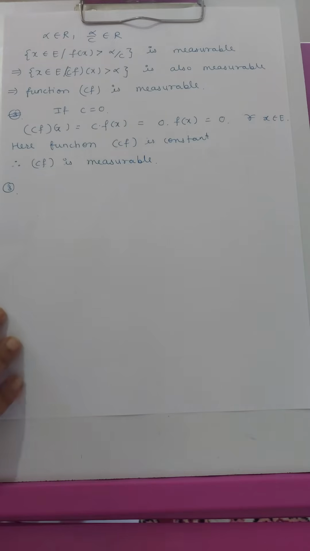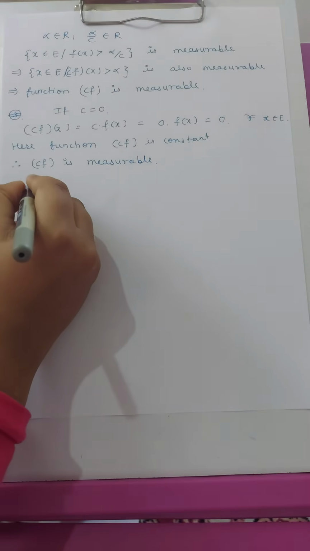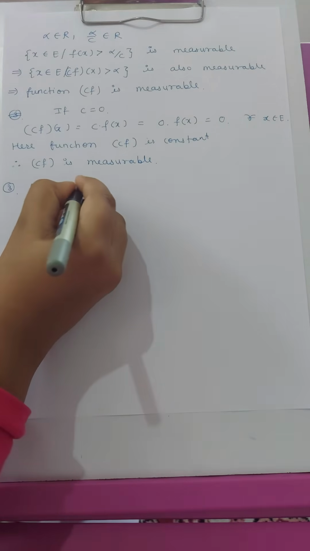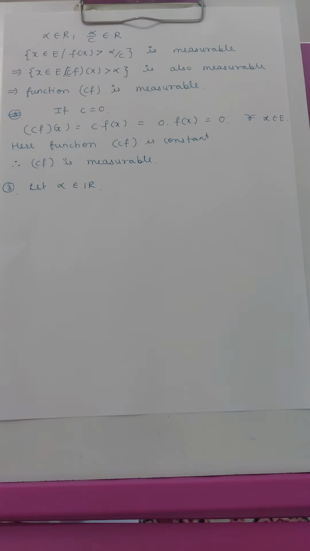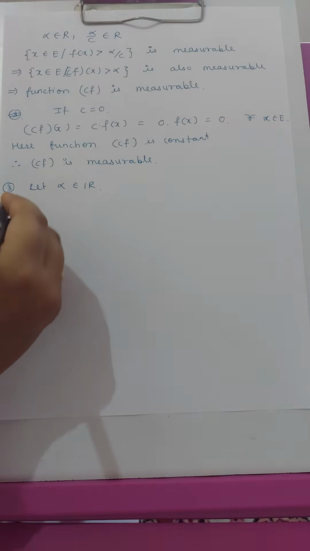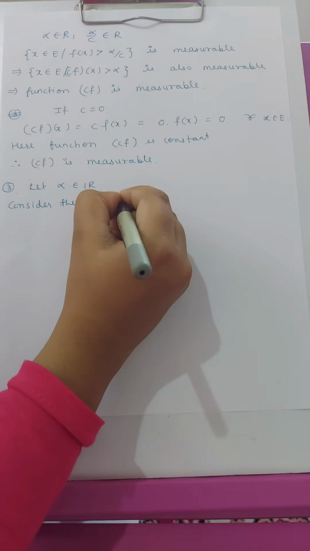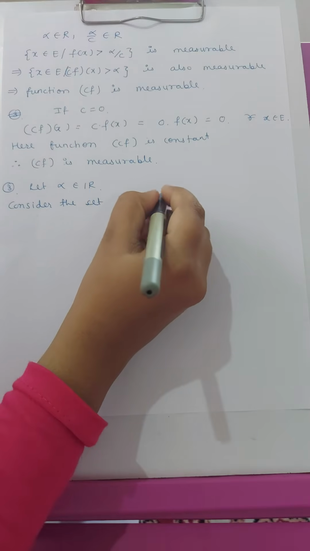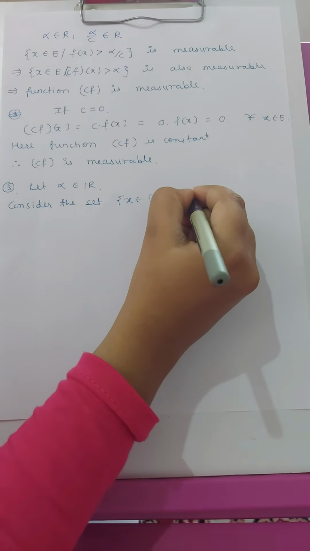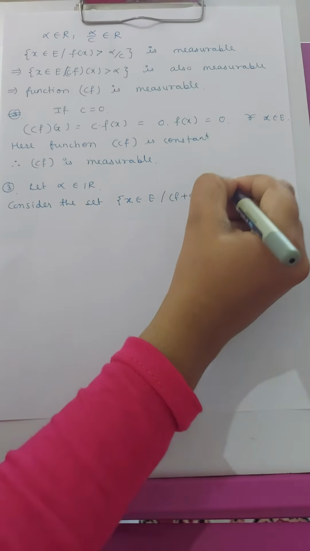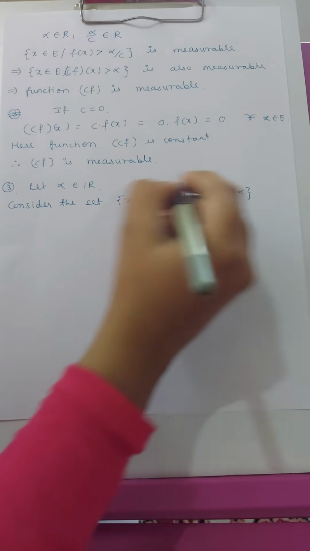Now the third condition. In the third condition we have to prove that the addition of two measurable functions, that is f plus g, is measurable. So let alpha belong to the set of real numbers. Now consider the set where x belongs to E such that (f plus g)(x) is greater than alpha.